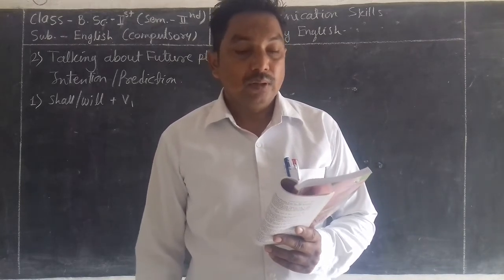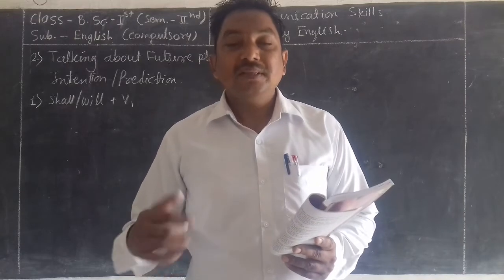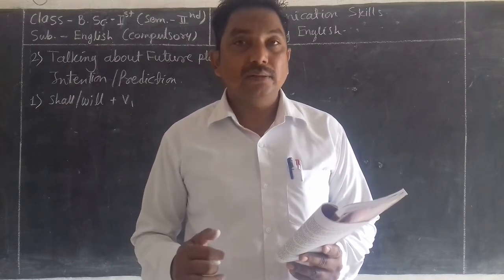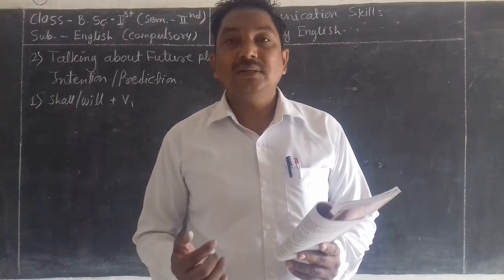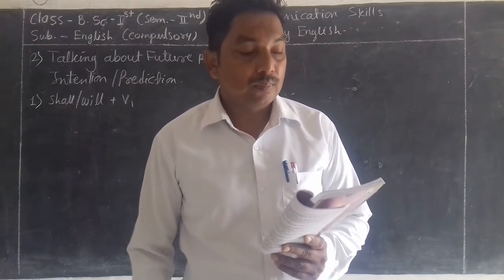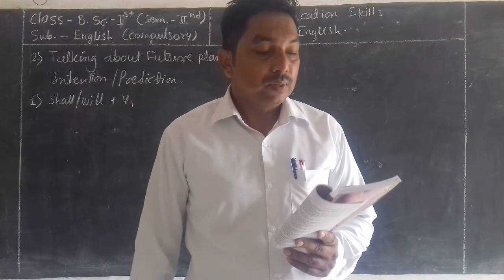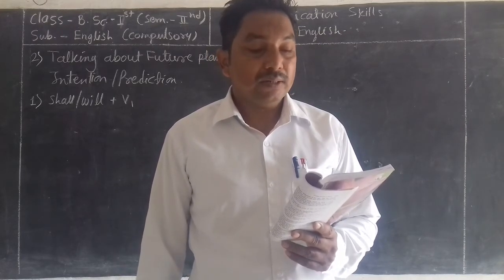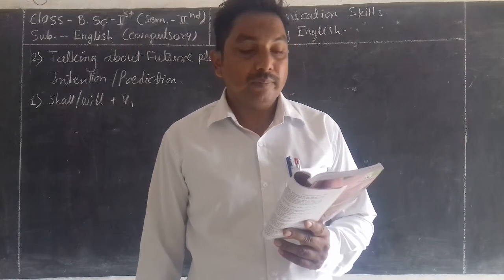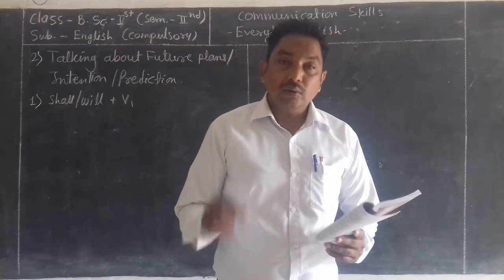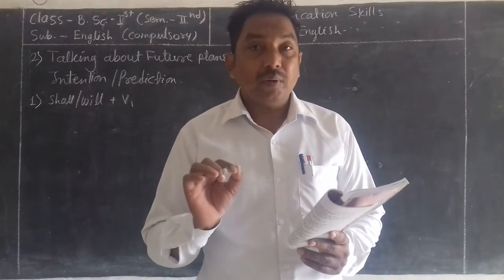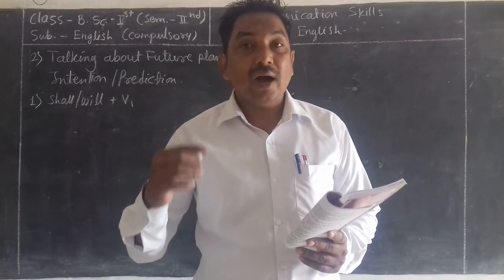Besides this, there are many other ways of expressing future events. For example, the class leaves for Bangalore this evening to participate in the inter-college competition. This sentence is very important because it expresses a future event in another way.